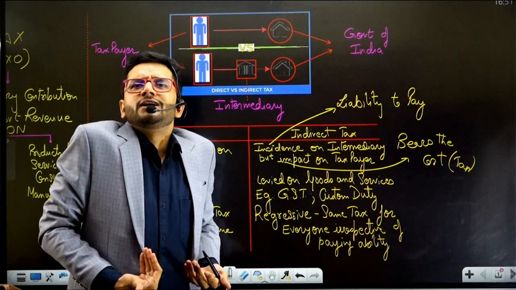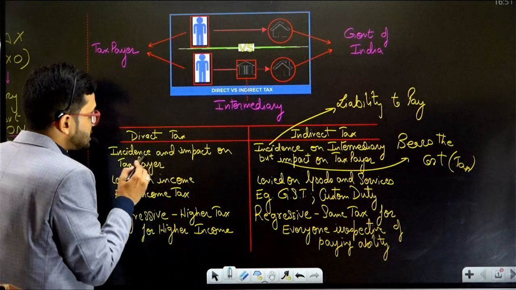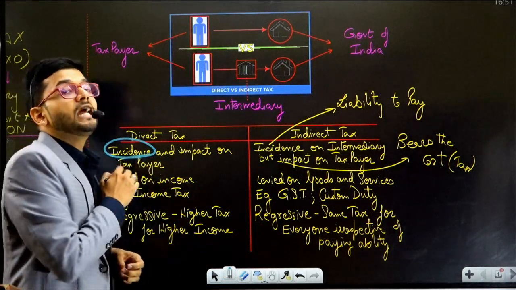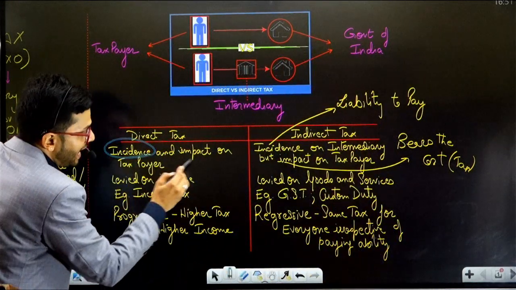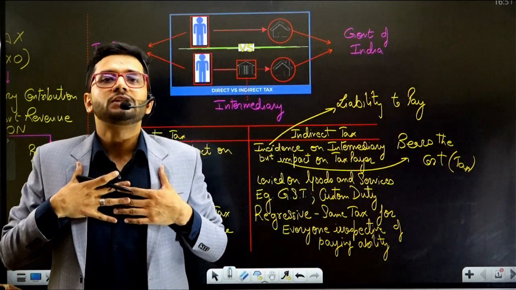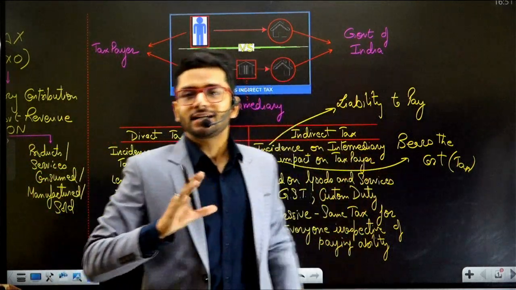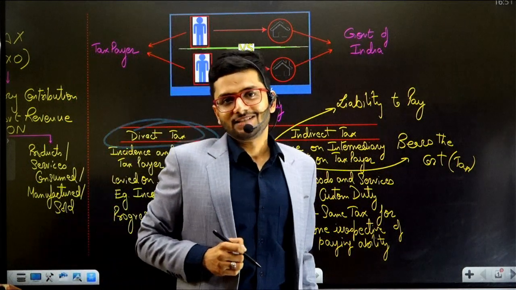Of course, Nikkhil Gupta is bearing the burden. So the incidence means liability to pay, is of Nikkhil Gupta, and impact means who's bearing the burden, it is again on Nikkhil Gupta. So both incidence and impact is on Nikkhil Gupta. Therefore this tax is known as direct tax.